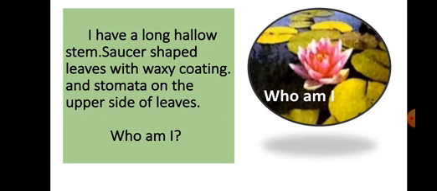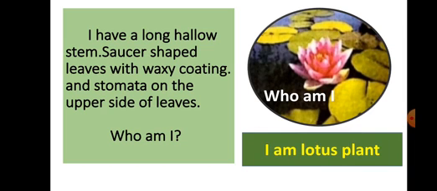I have a long hollow stem, saucer-shaped leaves with waxy coating and stomata on the upper side of leaves. Who am I? Guess? Yes, I am a lotus plant. These are the main characteristic features you have to learn side by side.